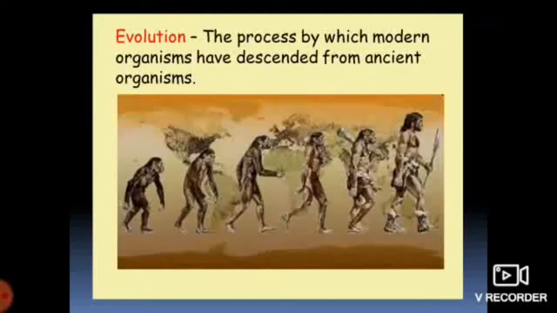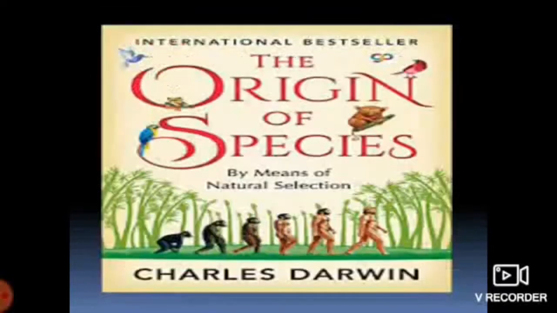Charles Darwin changed the way people looked at living things. Darwin's theory of evolution explains where living things came from and how they adapt. In 1859, Charles Darwin published a book titled On the Origin of Species.